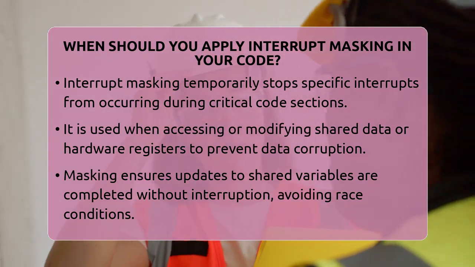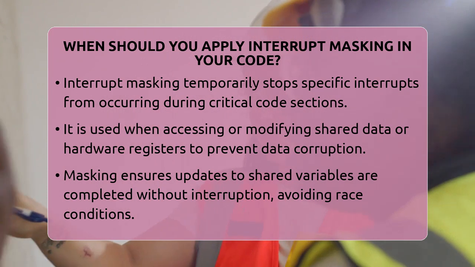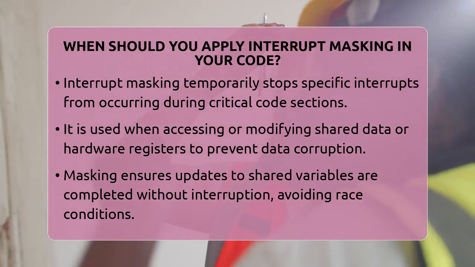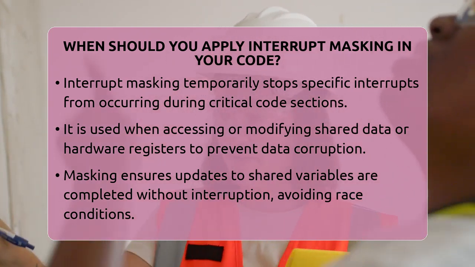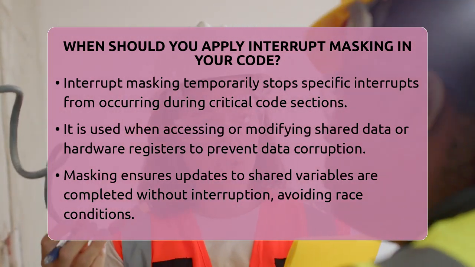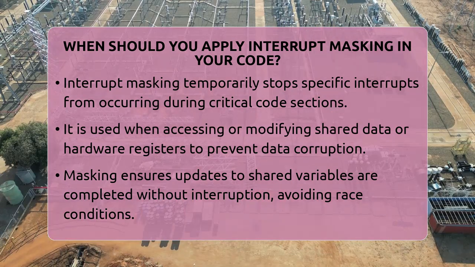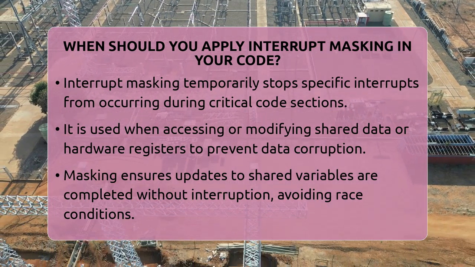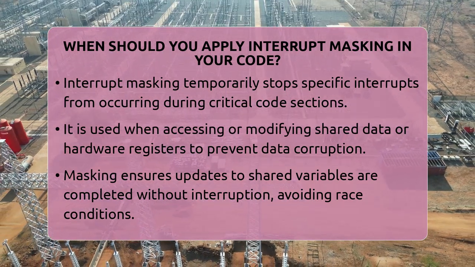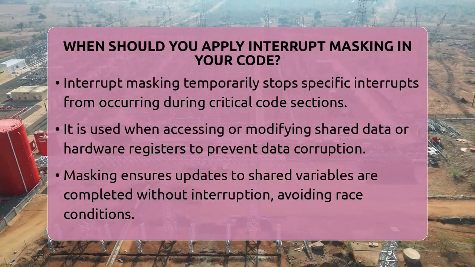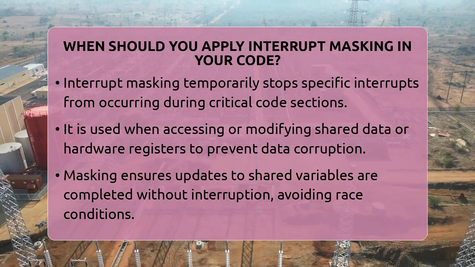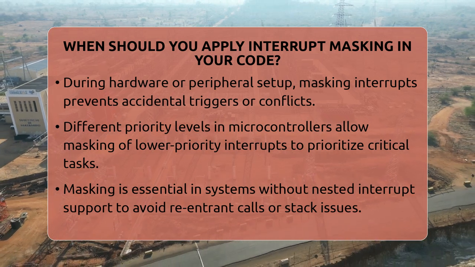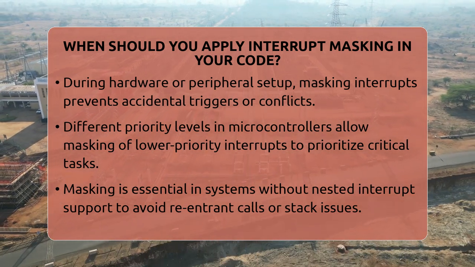Interrupt masking is used when you want to temporarily stop specific interrupts from interrupting your current code. This is especially important during critical sections where shared data or hardware registers are being accessed or changed. If an interrupt occurs during these times, it could cause data corruption or inconsistent system states. For example, if your code is updating a shared variable that an interrupt service routine also uses, masking interrupts ensures the update completes without interruption.